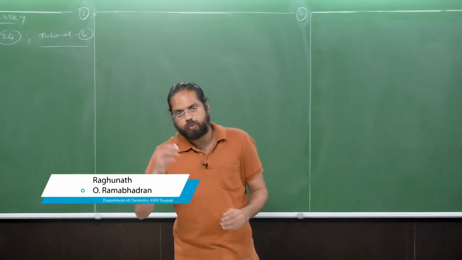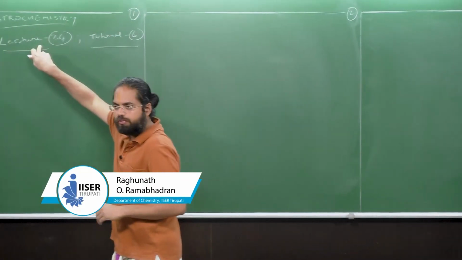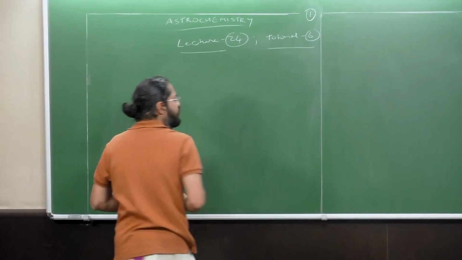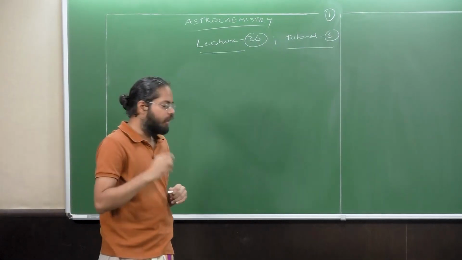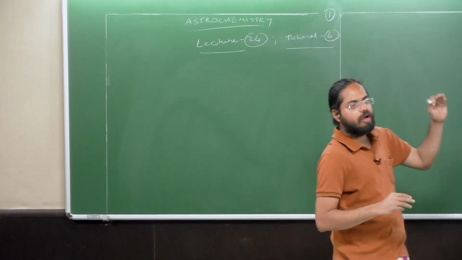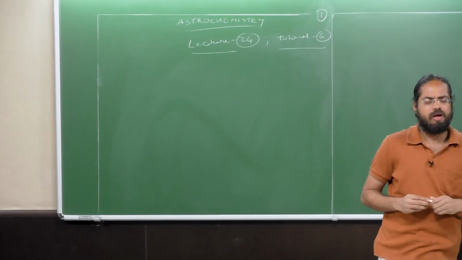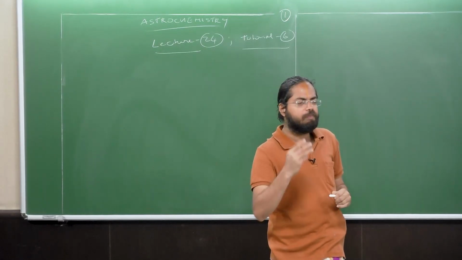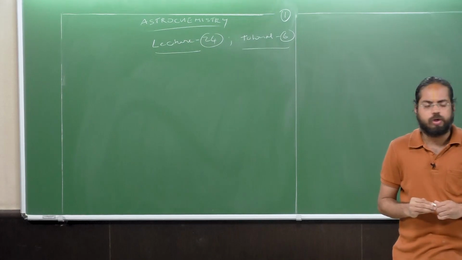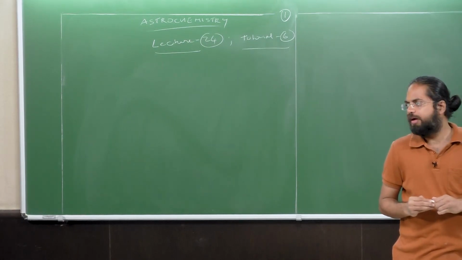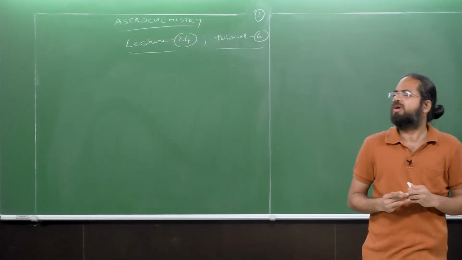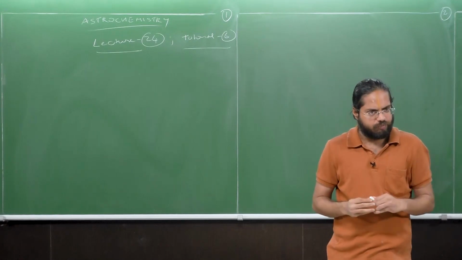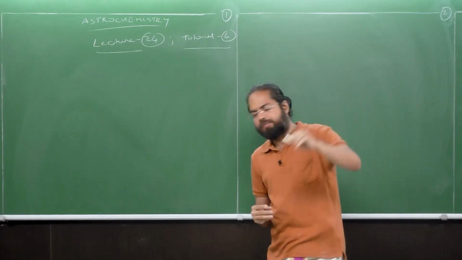Hello all. So welcome to Astrochemistry. This is lecture 24 and this is also tutorial 6. We'll continue from where we left in the last tutorial. In tutorial 5, we were discussing the concept of polarity and how it is connected with the notion of obtaining spectral lines. I ended the last tutorial by telling you that for us to get a purely rotational spectrum, the molecule should possess some amount of polarity. In other words, any non-polar molecule will not give rise to a rotational spectrum. On that note, let us look at a few more examples.